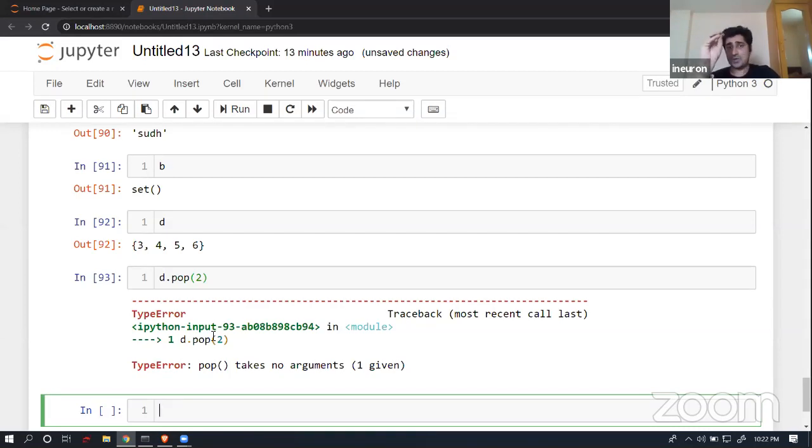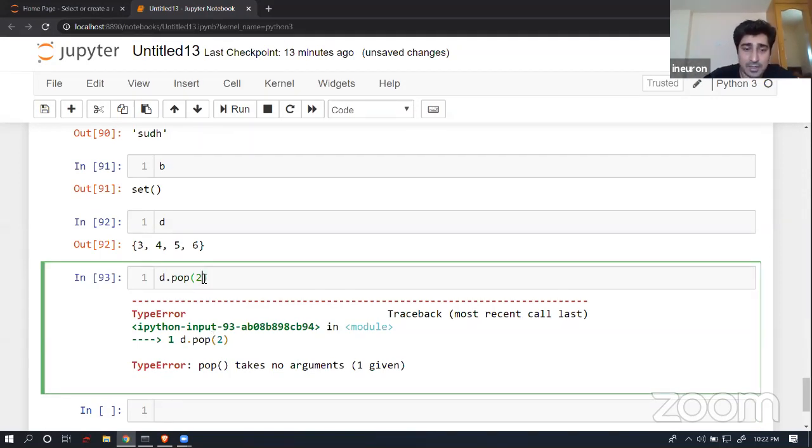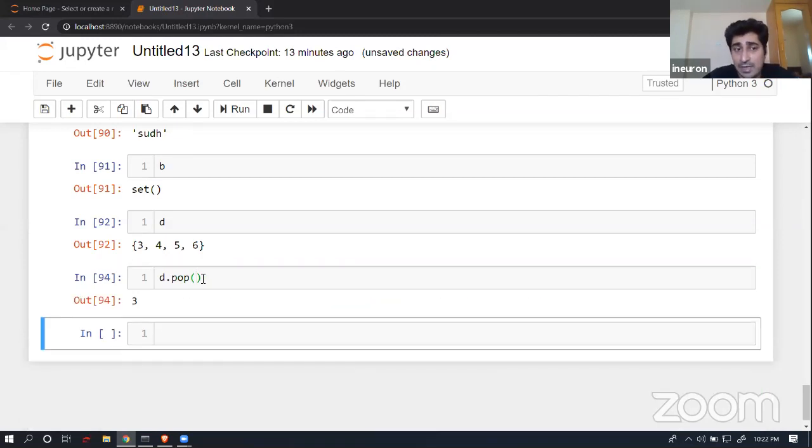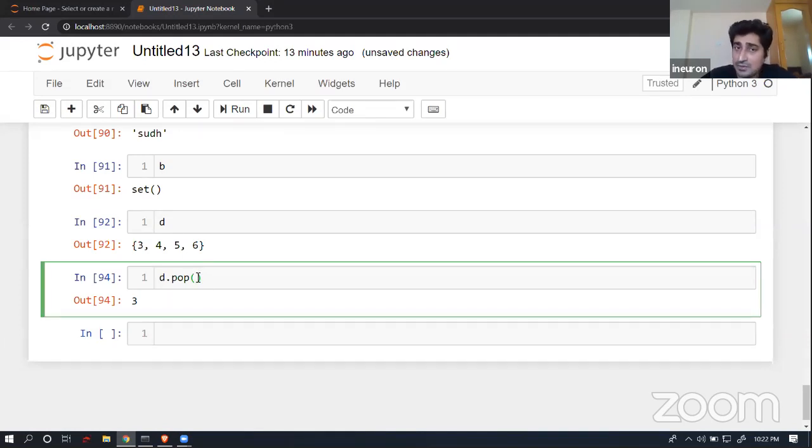And it is going to follow exactly the same thing in case of a set when you give no argument, when you are not going to pass any kind of index in this particular case. So it is not removing from the last index. Observe this. But in case of a list, I was able to pass an argument inside pop. And even by passing an argument, I was able to remove a data. I was able to pop a data.